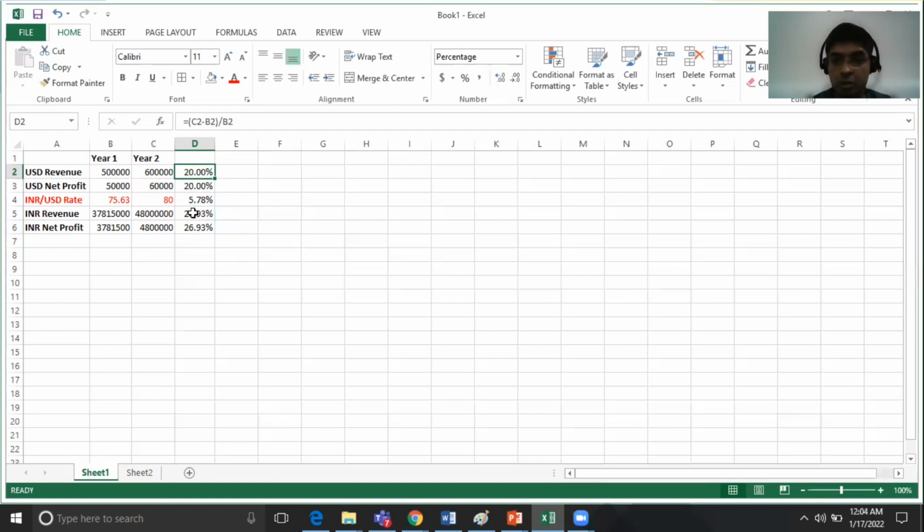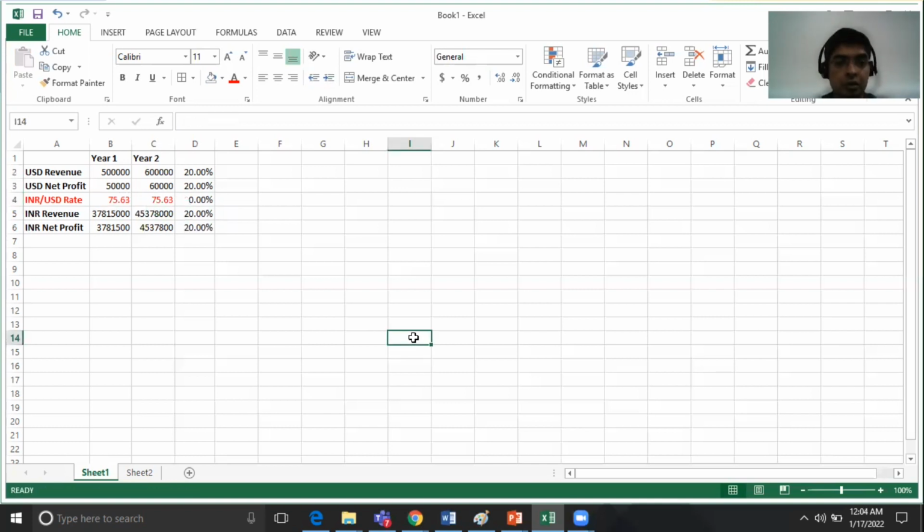Now, to cater to this problem statement, the concept of constant currency came into the picture. The constant currency concept means that we will keep the exchange rate constant as we considered in year one, which means here also in year two, we will take it as 75.63.